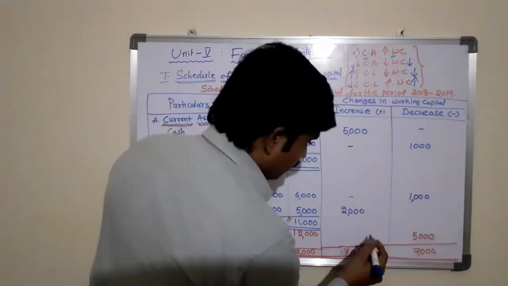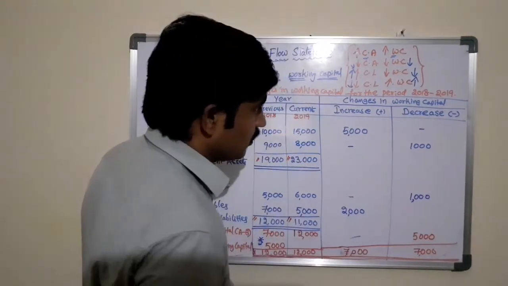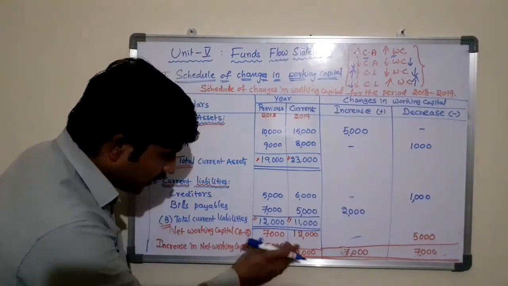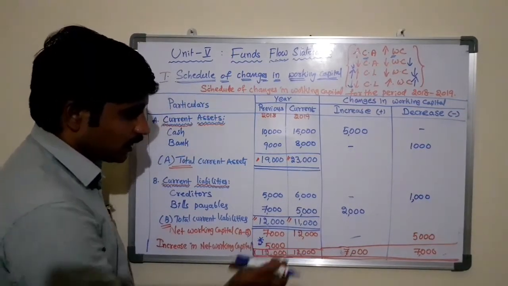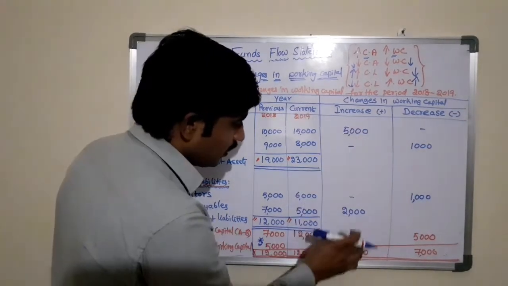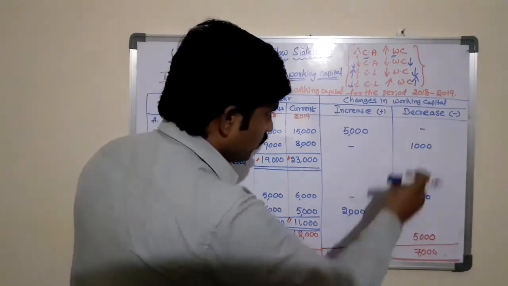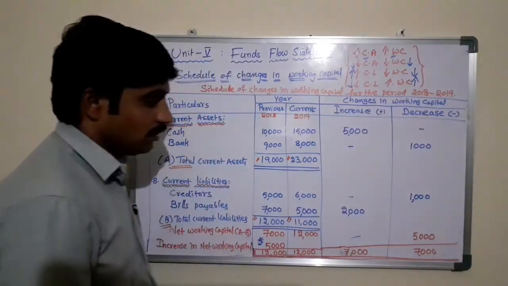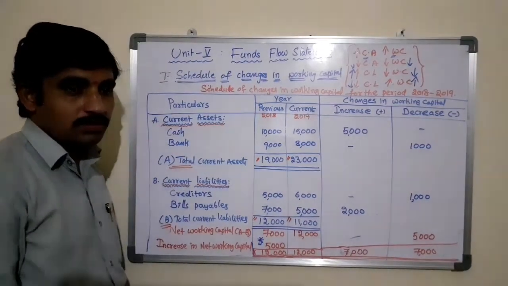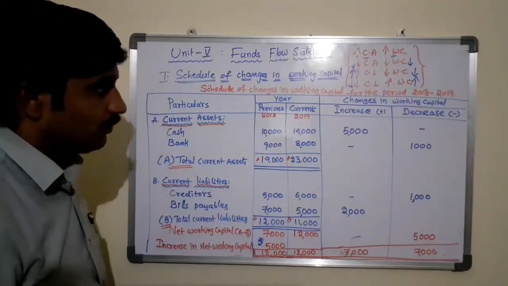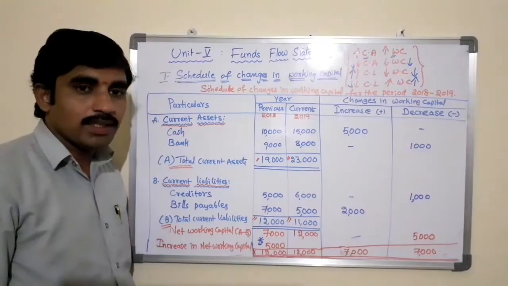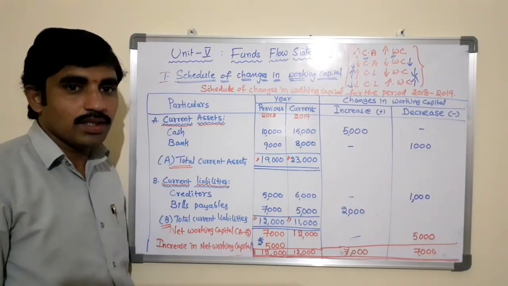Then you can post it in decrease in changes in working capital. If there is a decrease in net working capital, then there is an increase in changes in working capital, in order to tally the two columns of changes in working capital. This is the process of preparing the statement of changes in working capital.